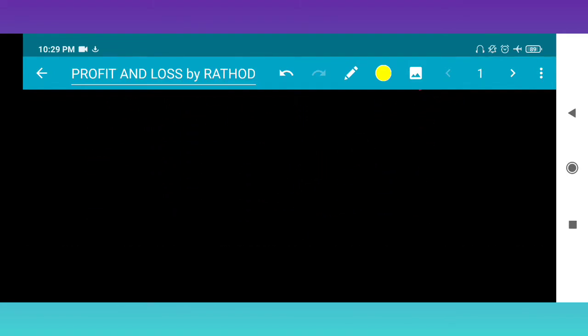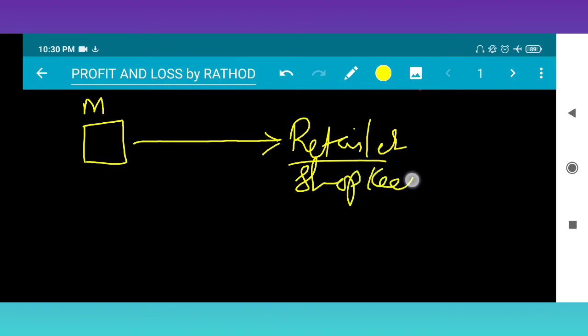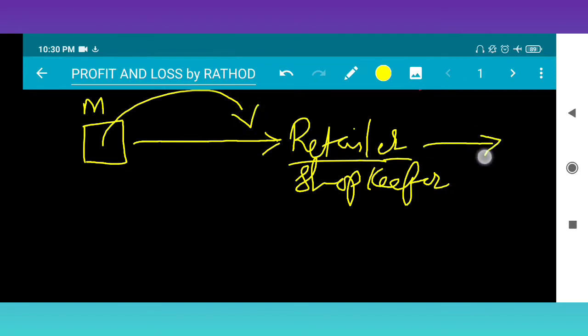I'm explaining in detail. See here. Suppose this is a manufacture unit. From the manufacture unit, a retailer or shopkeeper buys the product. The retailer or shopkeeper sells to whom? Customers.